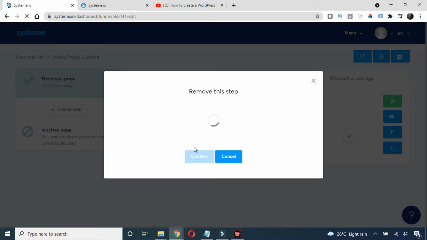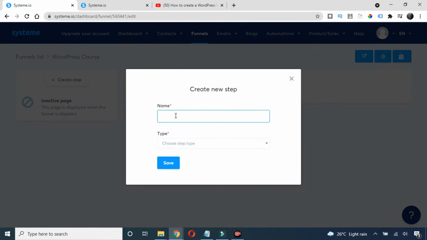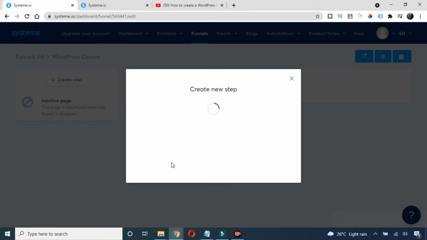Delete. Okay, and now we are going to create a complete funnel from scratch. So first we'll have a sales page, or basically the first opt-in page. So just click on this create step and right here like the sales page, and here I will choose that sales page. Okay, and click on this save.